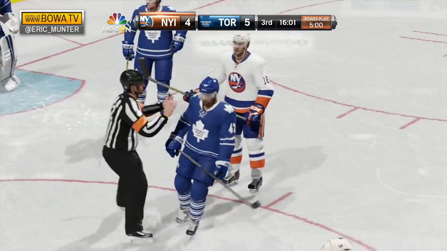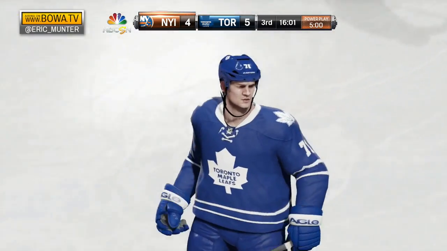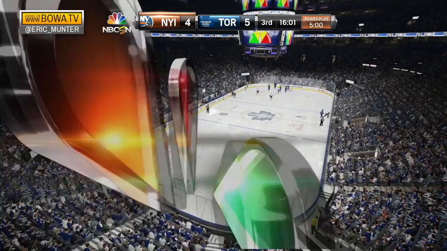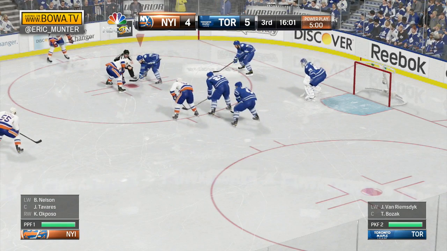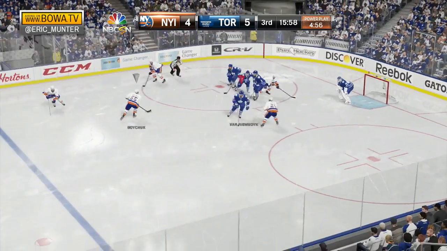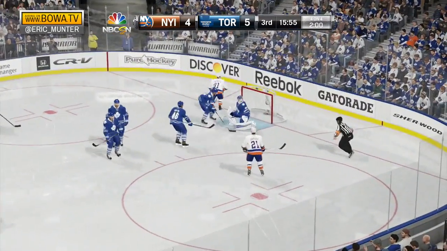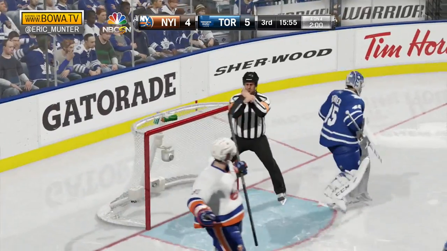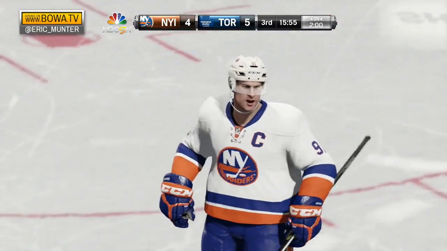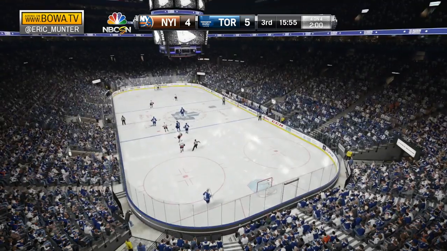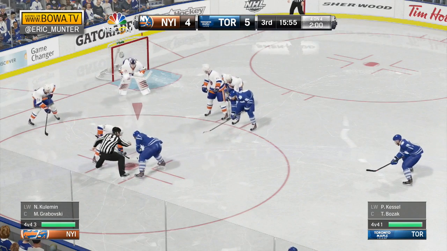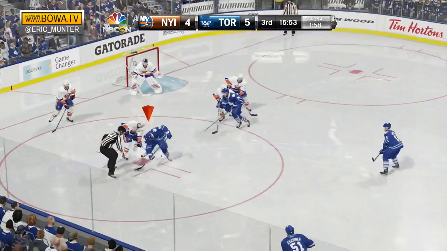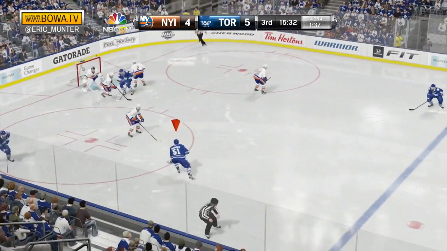It's going to be a major. So New York with a tremendous opportunity here. 0 for 1, they got 2 shots on their only power play of the night, but this is a major power play. There's a shot and a goal, but it's waved off. Goaltender interference assessed to Tavares. So right away, 2 minutes are killed off that major. We'll have 2 minutes of 4-on-4 action.